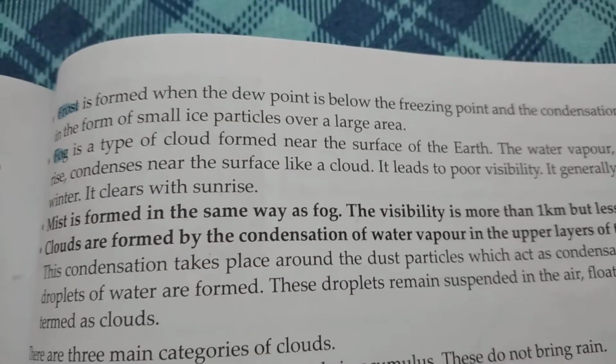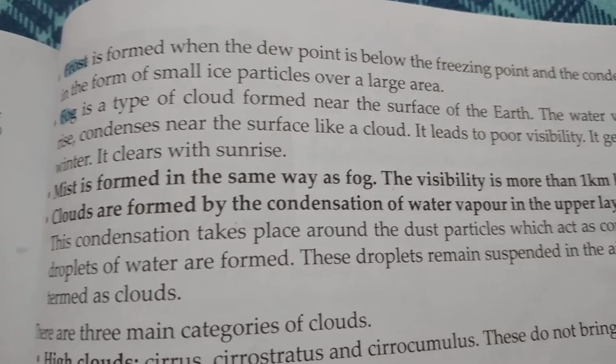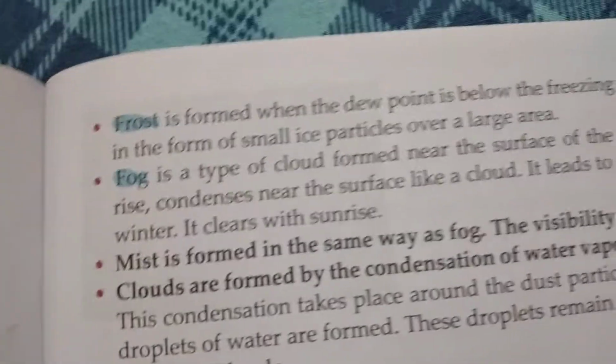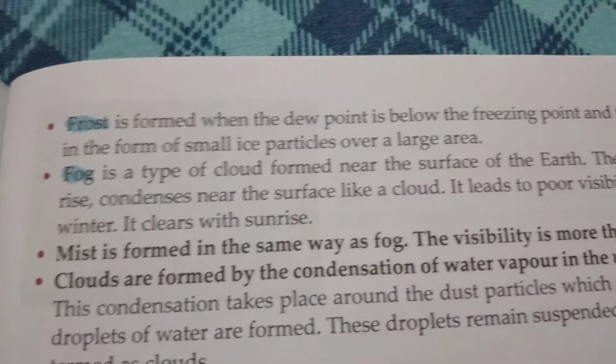Now another form of condensation is known as frost. Frost is very similar to dew, but unfortunately we, the people living in the plains, haven't experienced frost, because in the cooler areas during the autumn season, instead of dew, frost is formed.